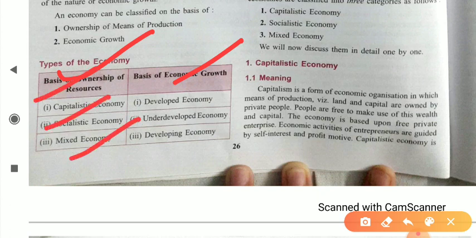If you classify the economy on the basis of these three parts, then you are measuring an economy on the basis of ownership of resources.